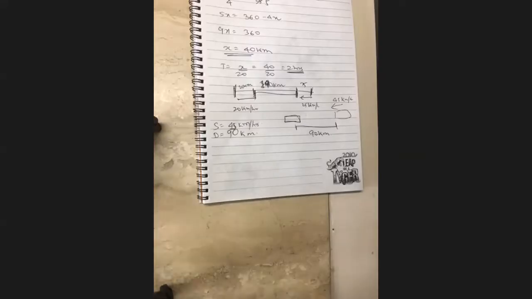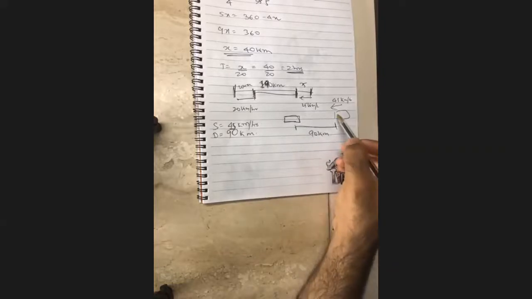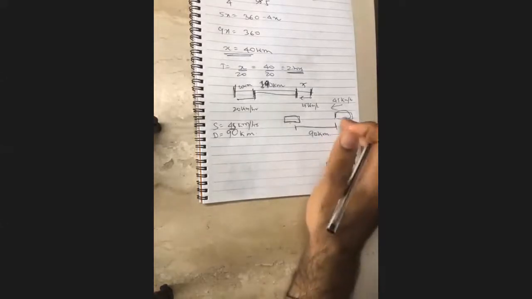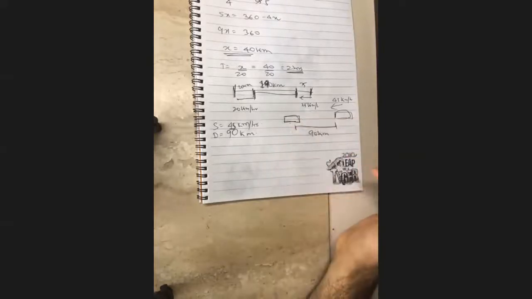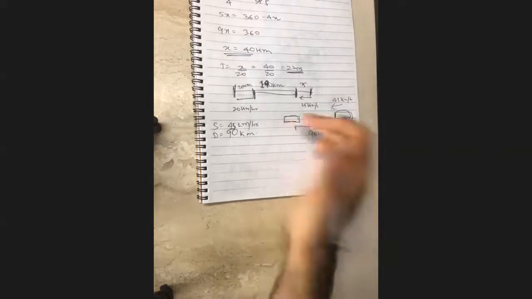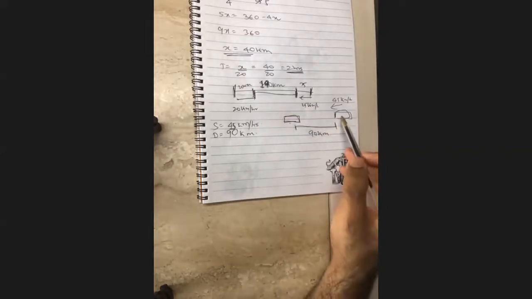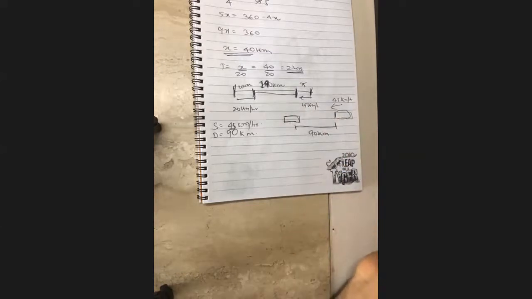Now both the trains have to meet, right? That's what they've asked. When do they meet? So how much does this train have to move to meet this train? How far is this train from this train? 90 kilometers, because this train is not moving. We made this train stationary. Now effectively only this train is moving.